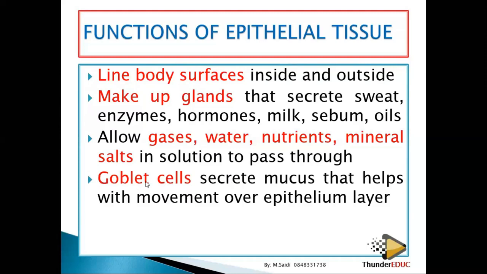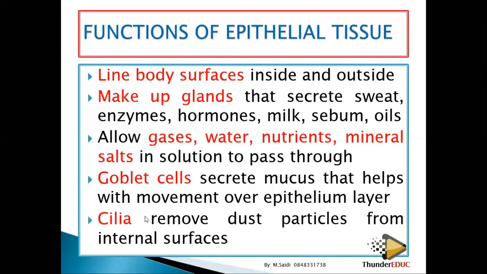Lastly, on the list, we have what are called goblet cells. Goblet cells are very important in secreting mucus. If you look at your digestive system, the ileum, we're going to look at this in grade 11, the goblet cells are very important in secreting mucus. And then we are saying that cilia are very important. They remove dust particles from our internal surfaces.